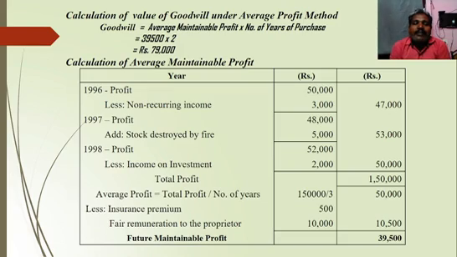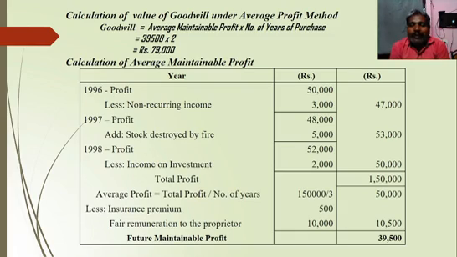It includes the given non-recurring income, so it should be reduced. So 50,000 minus 3,000. So the actual profit in the year 1996 is 47,000. Then the next year is 1997, profit 48,000. Stock destroyed by fire, 5,000 rupees.